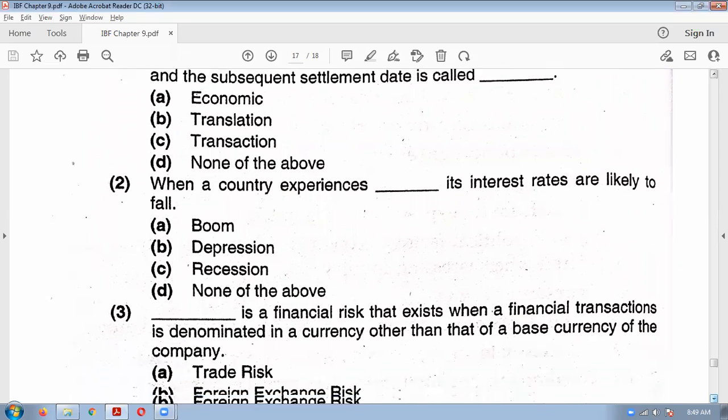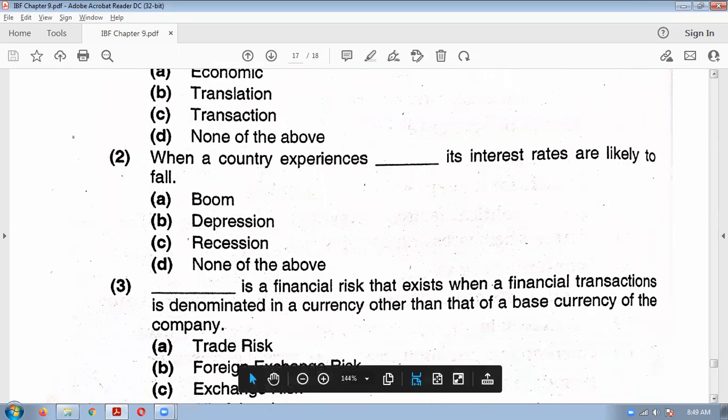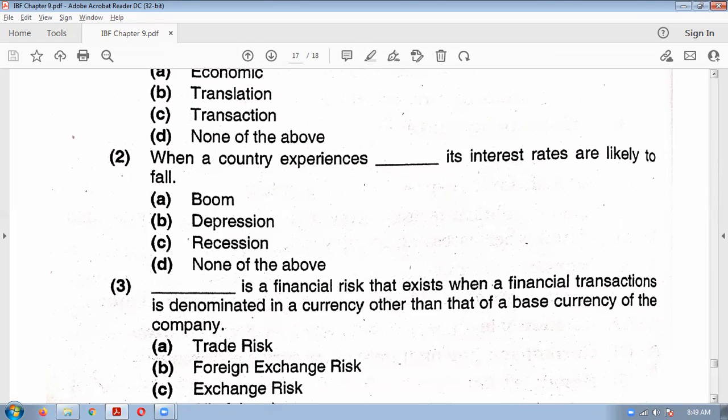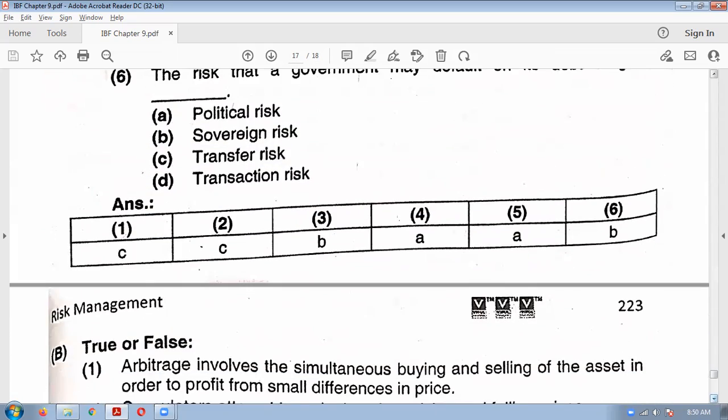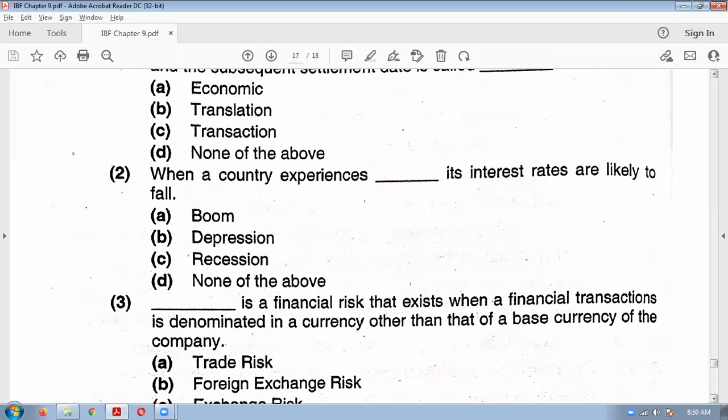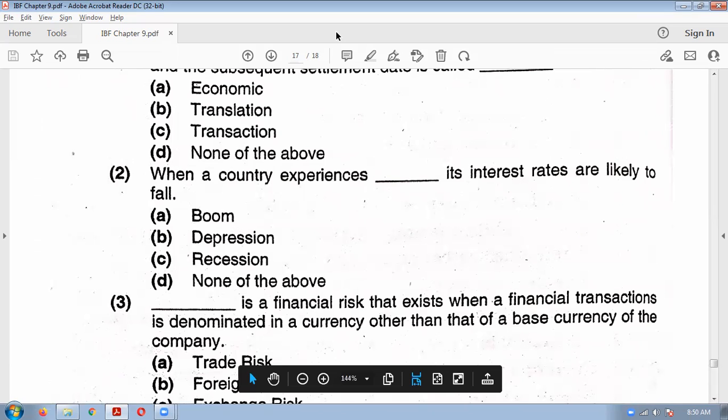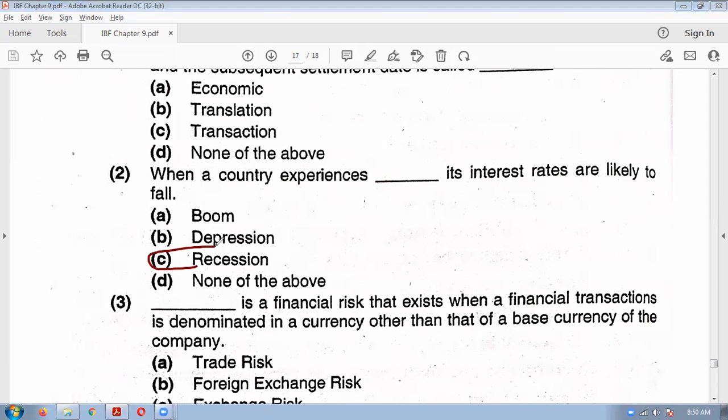Next, when a country experiences dash, its interest rates are likely to fall. When will the interest rate of the country fall? When country is experiencing recession, no? Interest rate will be falling when country is experiencing recession.